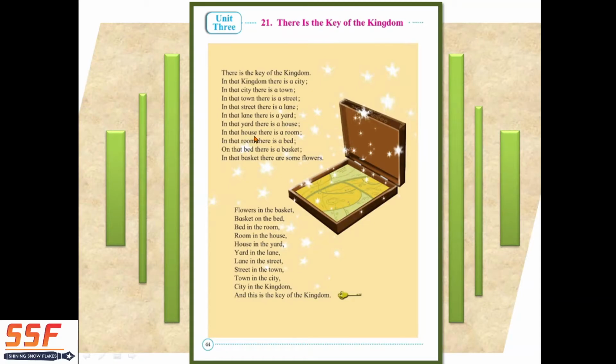In that house there is a room. In that room there is a bed. On that bed there is a basket. In that basket there are some flowers. Okay. So first stanza of the poem starts from the kingdom and ends with the flowers.